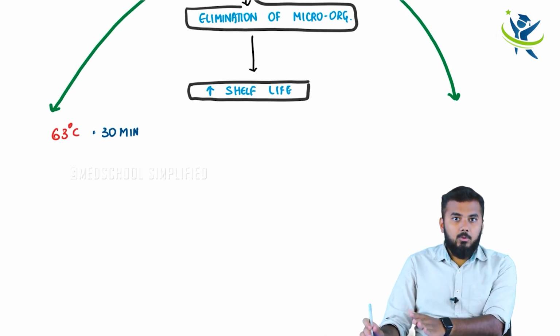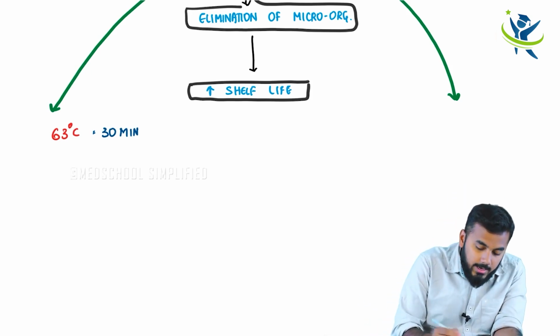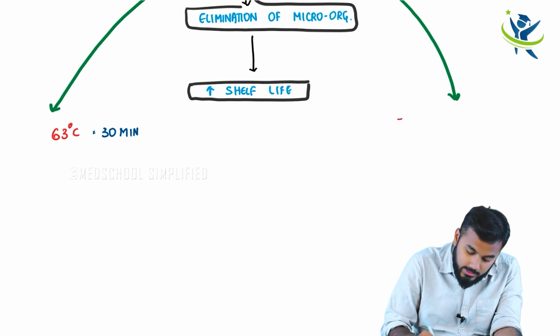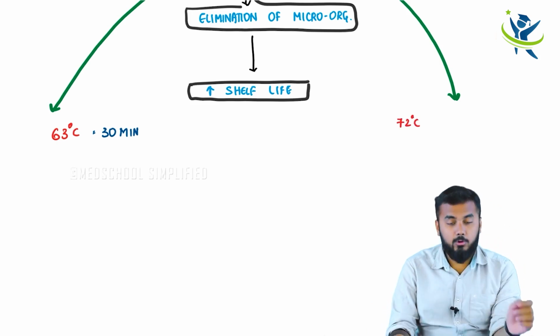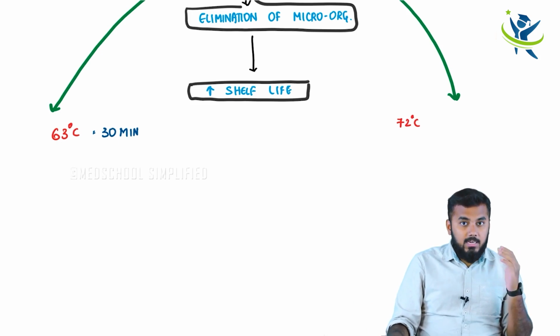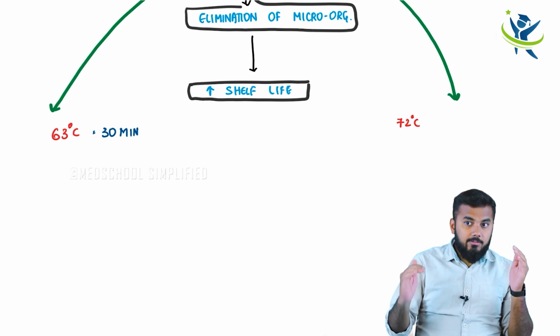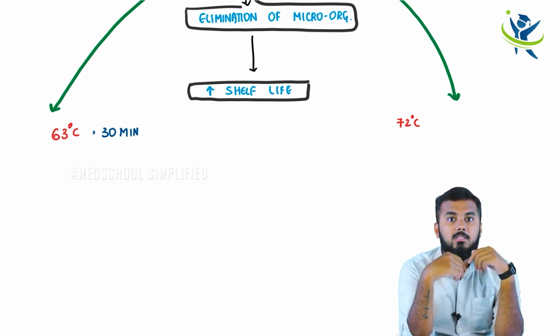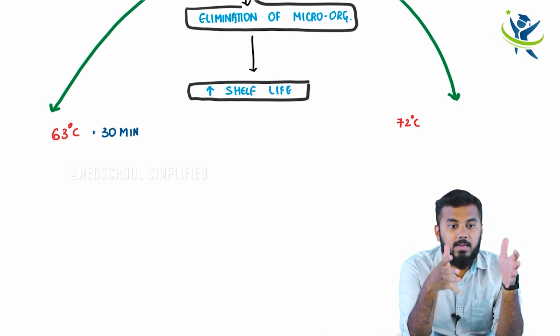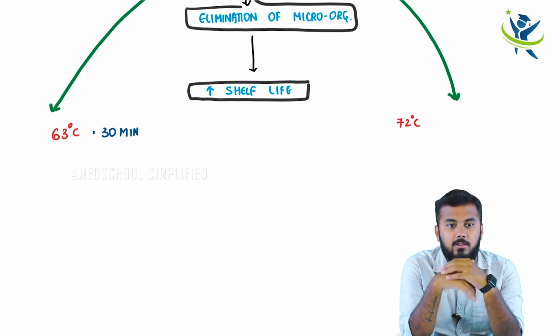In the other method, I will heat the milk at, let us say, 72 degrees centigrade. Now I have increased the temperature. If I am increasing the temperature, I have to decrease the time, because let us say I am heating something at 10 degrees for 10 minutes, that's fine.